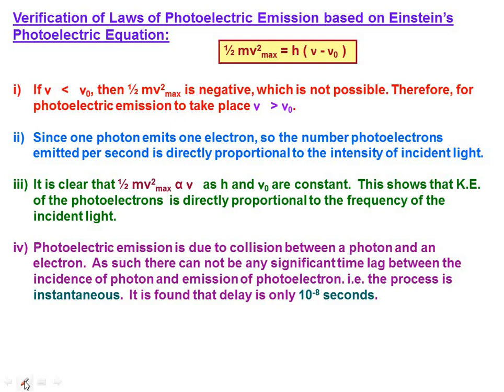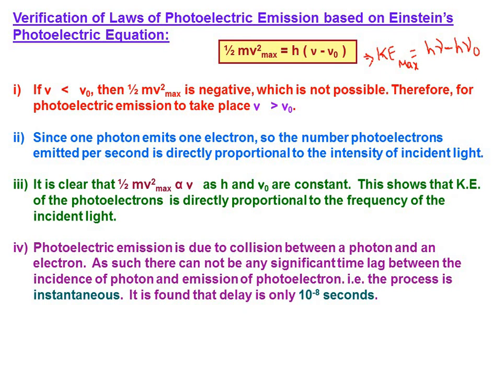I'll write down the equation so that it will be clear. KE max equal to h nu minus h nu naught. The same equation I am writing instead of half m v max square, so I am calling it KE max. Same, nothing new. Okay, right.